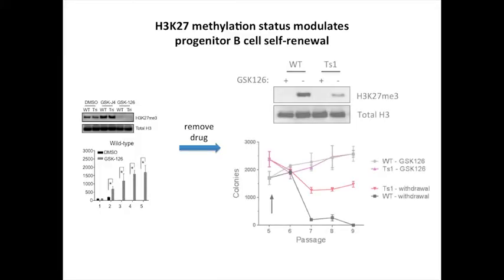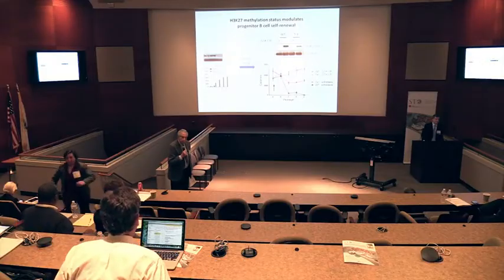If we remove the drug, the wild-type cells in black died off over a few passages. Interestingly, the trisomy cells, when you take away the inhibitor, they still grew. And that corresponded to how much the sort of reset baseline of H3K27 trimethylation. So we didn't completely transform the wild-type cells. I'm not sure what would happen if we went longer and longer and longer. But we've actually repeated this with several EZH2 inhibitors, including one that Jay Bradner made in the lab next door to ours. And it's a real phenomenon that I think has something to do with this culture condition where we're driving these colonies with IL-7, and if we block EZH2 at the same time, you just expand some self-renewal capacity.